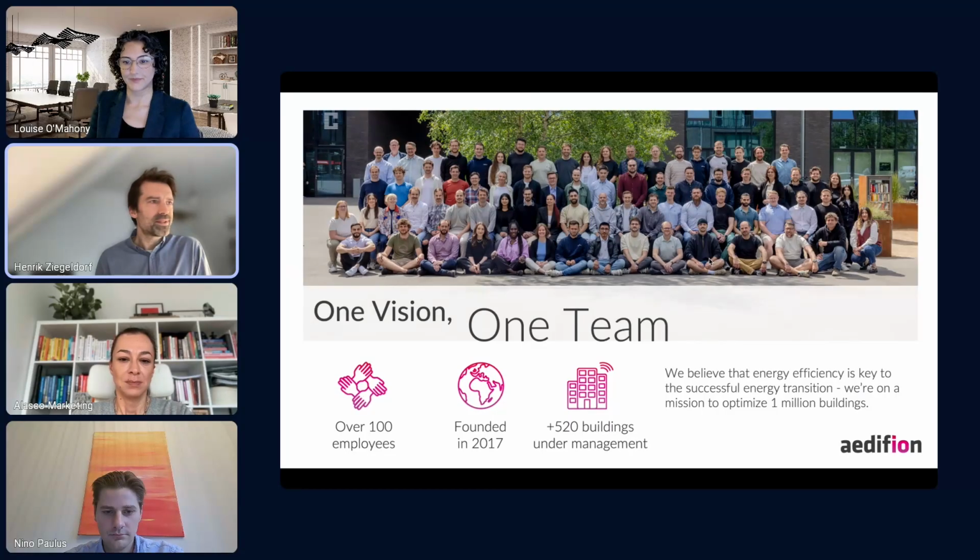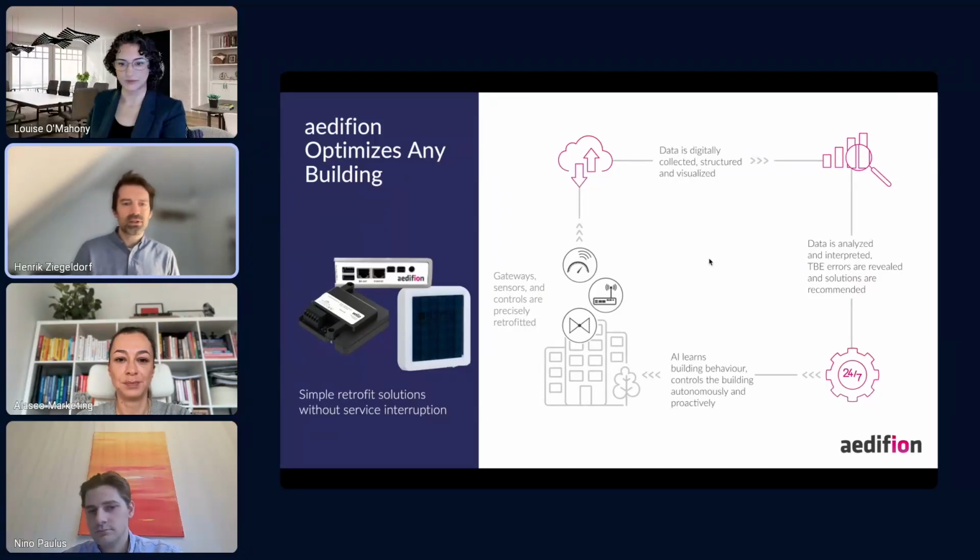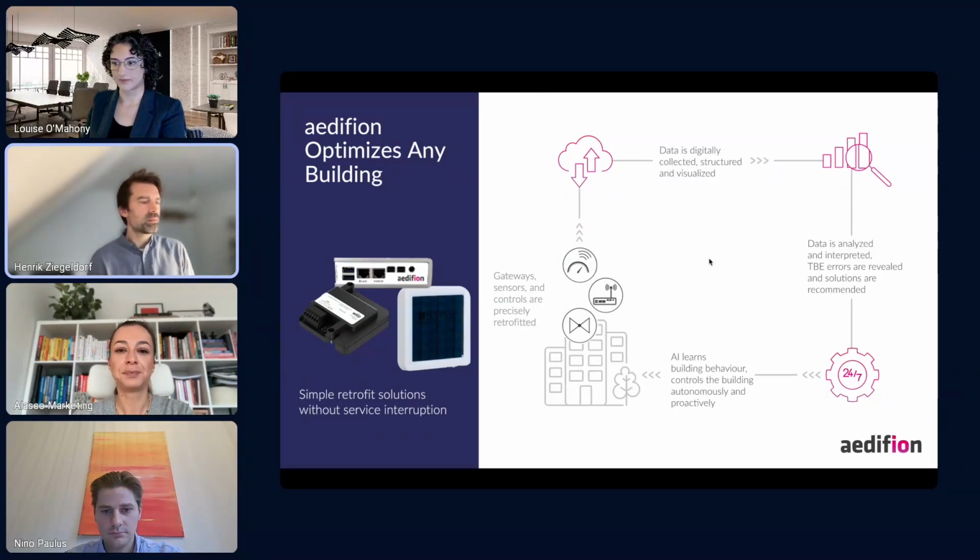And yeah, of course, to do this, what you need is automation, and a key ingredient in automation today is AI. So let me show you the basic cycle of what we do. So we connect to your building automation system. We extract data from it. Sometimes we also retrofit hardware to get data from your building. We analyze and interpret your data. For example, we find errors, find optimization potential, and hand it back to you in actionable recommendations on what you can improve about your buildings, or we take over control of your building and actively optimize it for you.